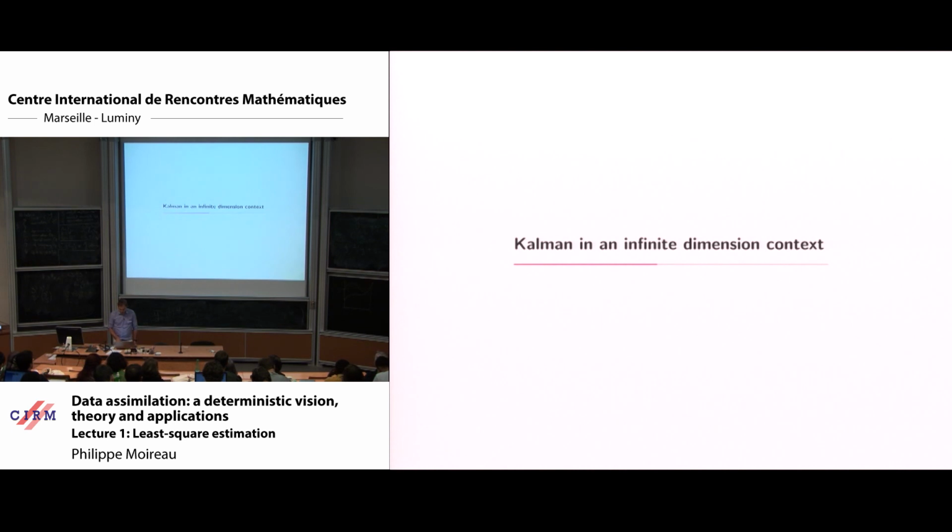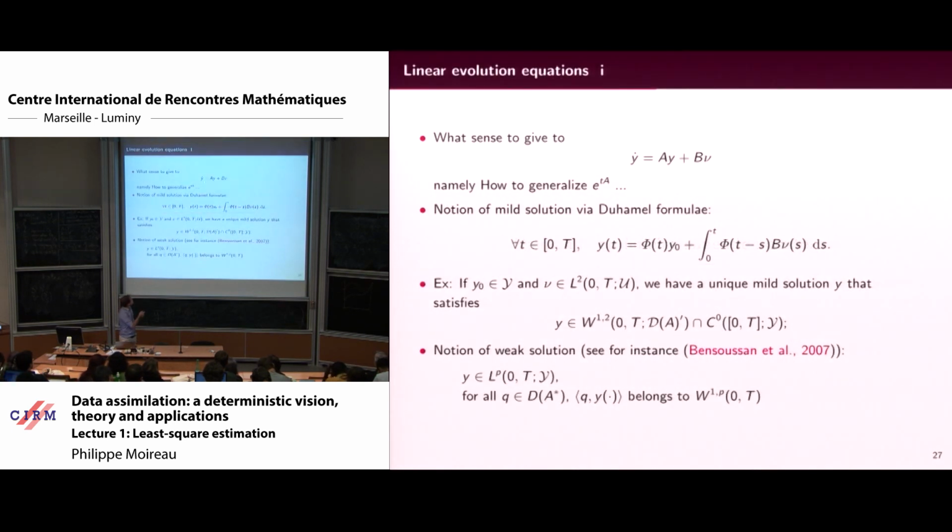So the first problem is what sense do I give to that? For that, basically the idea is to generalize what is the exponential of A. For people who are used to defining semigroups, the idea is to define that like this, or more generally to evolution operators, because A can depend on t actually.